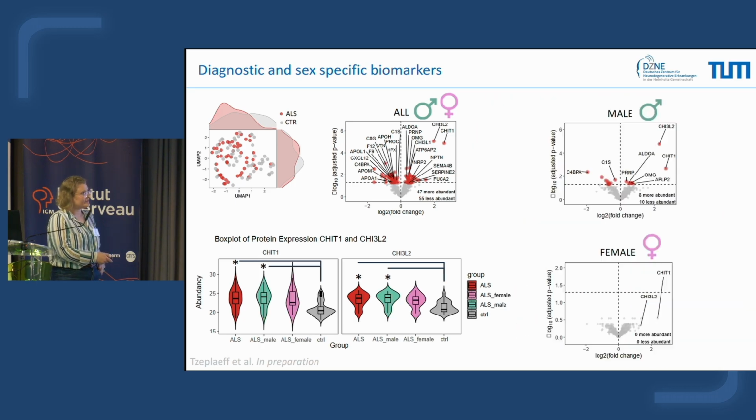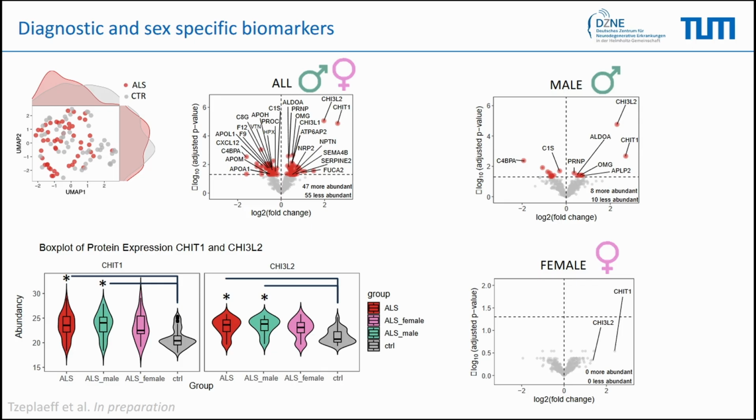Now, when we focus on sex-specific alterations, we stratified these results by male and female. Analyzing males only, we were able to identify, for example, the prion protein again, aldolase, chitinase, and complement factor, same as in the global cohort. We were not able to identify any signal in the females.